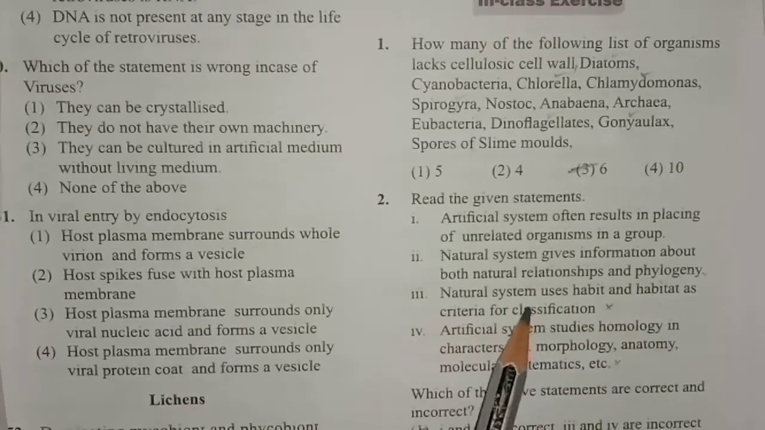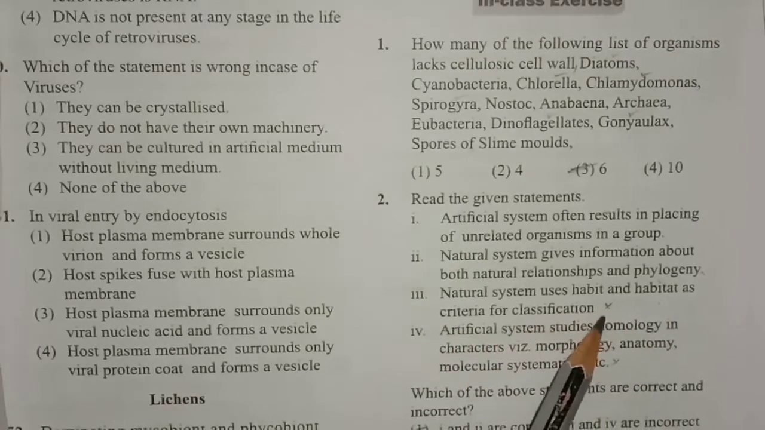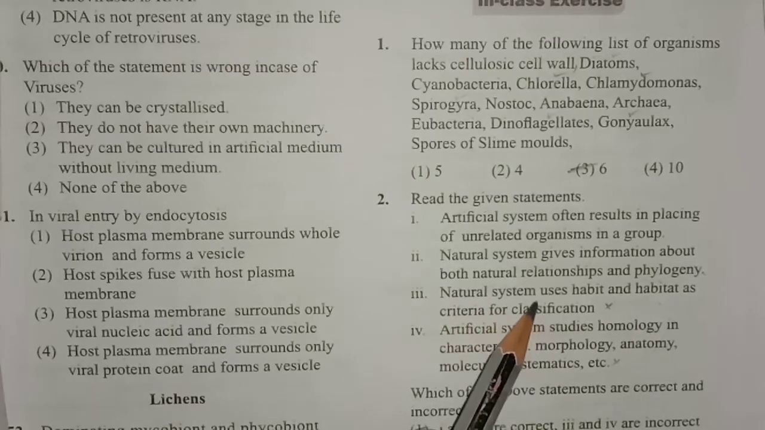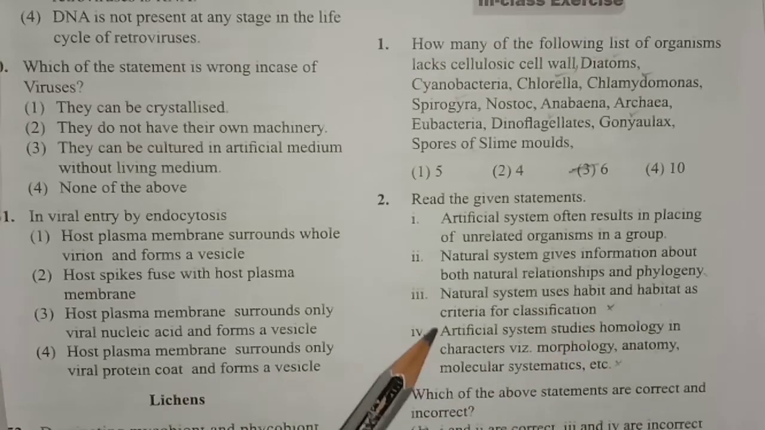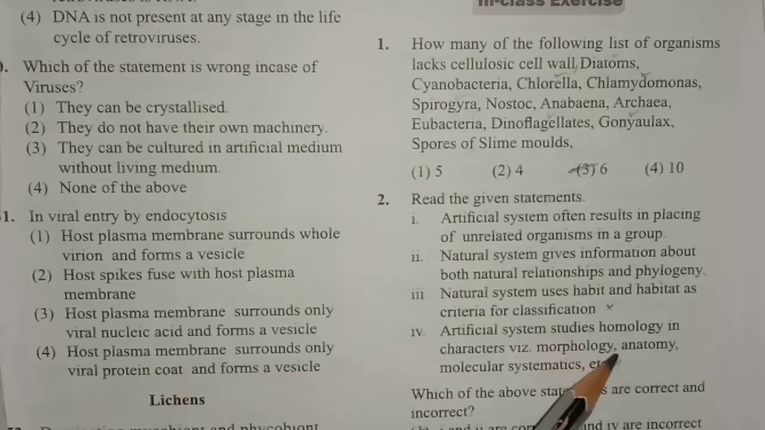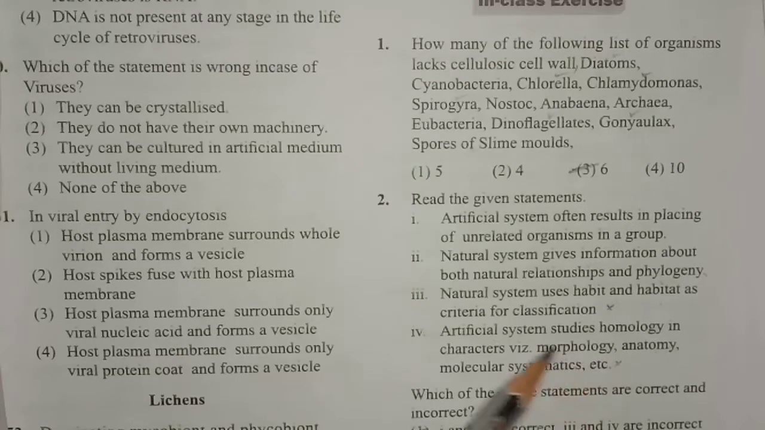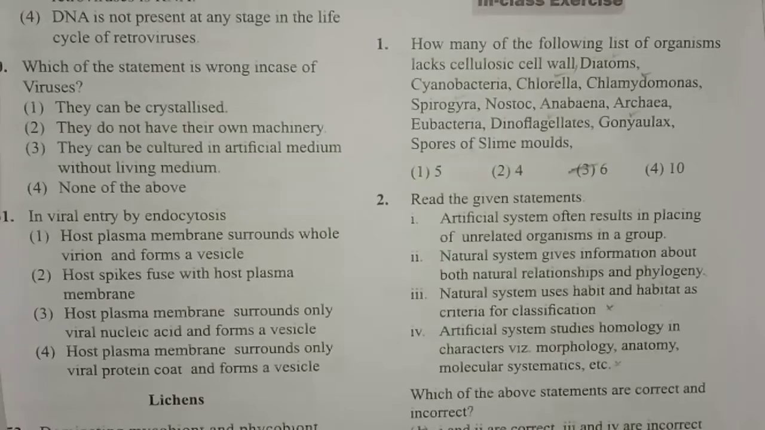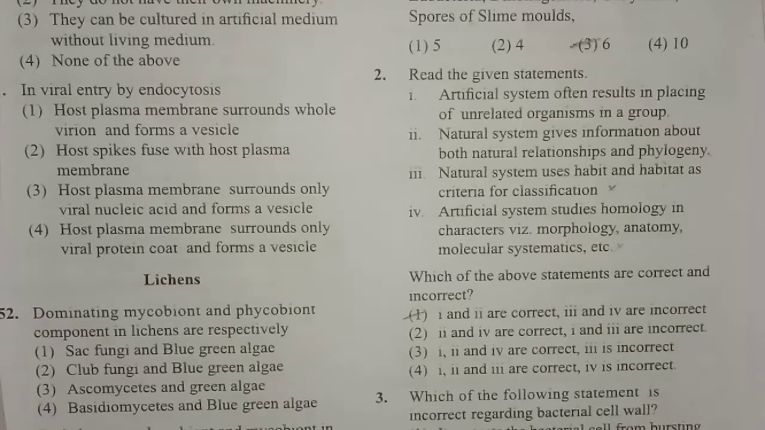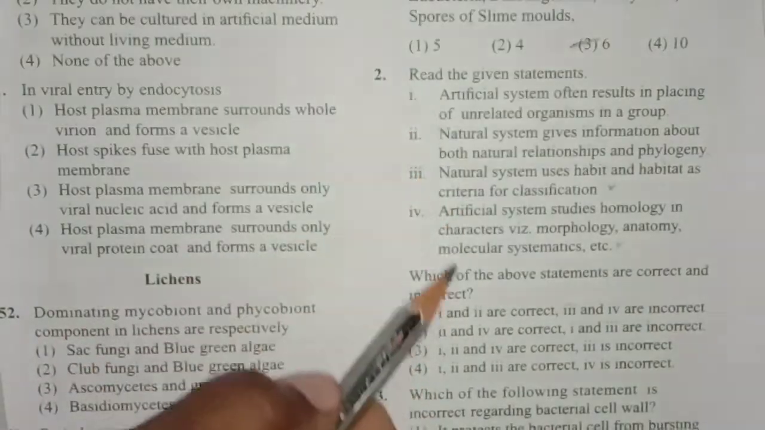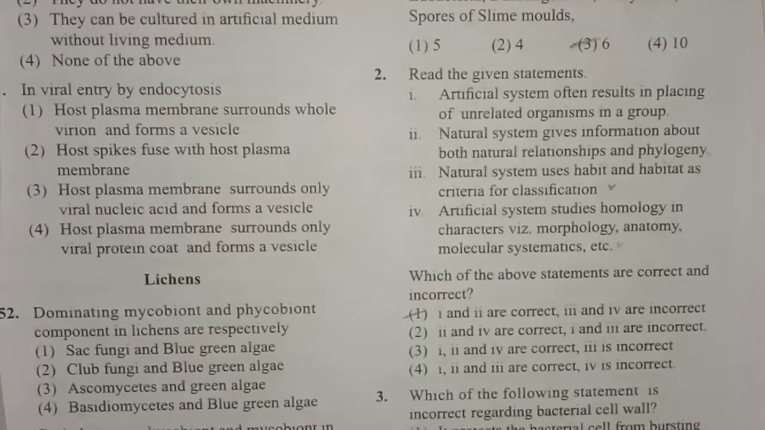And the third one: natural system uses habit and habitat as a criteria for classification. So this is wrong, because you know that the natural system of classification is not based on one or few characters, it considers several characters. And the next one: artificial system studies homology in characters such as morphology, anatomy, molecular systematics, etc. Here they have given several characters, but you know that the artificial system is mainly based on one or few characters. So when we look at the options, only 1 and 2 are correct, and 3 and 4 are incorrect.